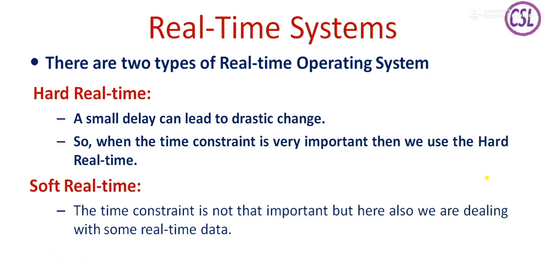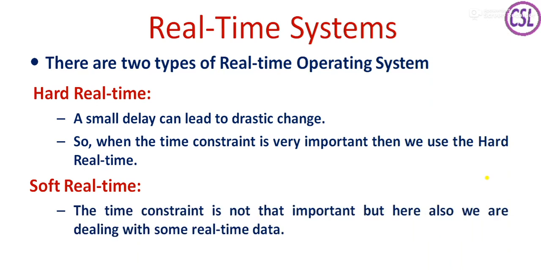And another category is soft real-time. In soft real-time, the time constraint is there, but it is not that important. Even though it is dealing with some real-time data, the time constraint is not that important. Okay, so this is about real-time systems.